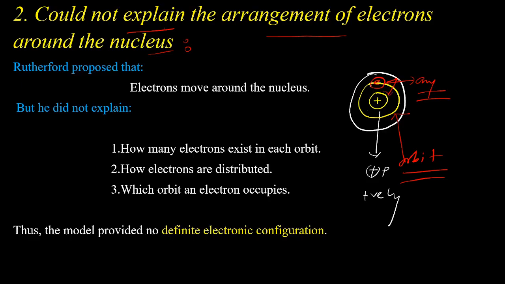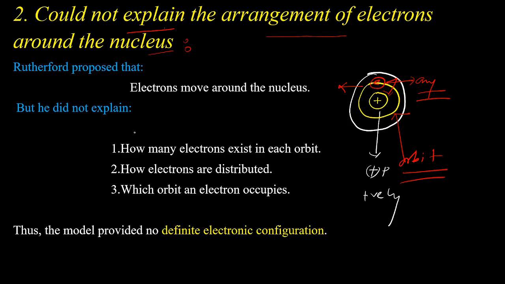Does the electron have any specific amount of energy when it is rotating in a particular circular path or orbit? He has not explained that. Which orbit or circular path can contain how many electrons? Rutherford's atomic model is totally silent about that.